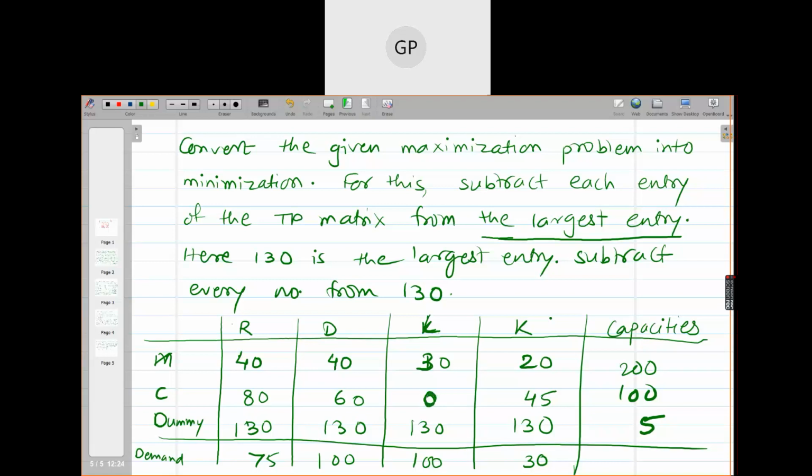If you apply LCM, the first smallest cost is 0. But originally, what is there in this cell? 130. Are you getting the point? So this will be considered.